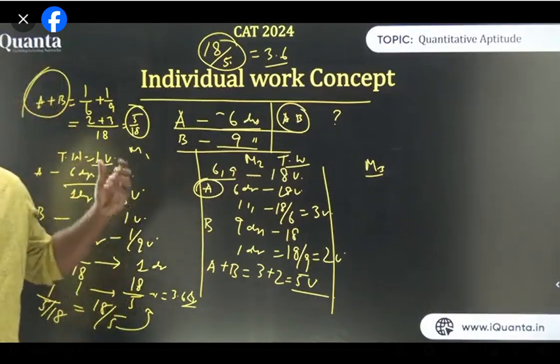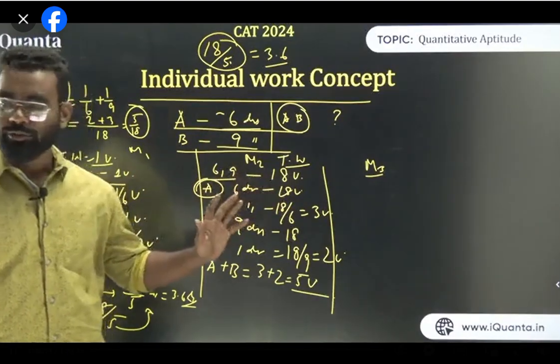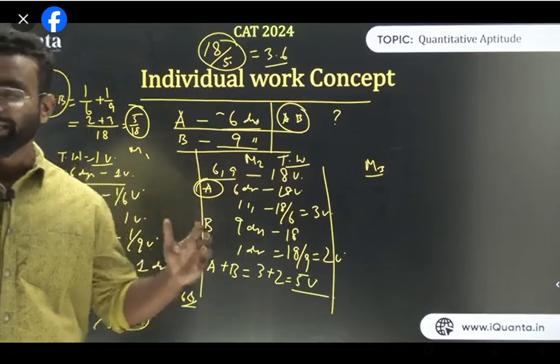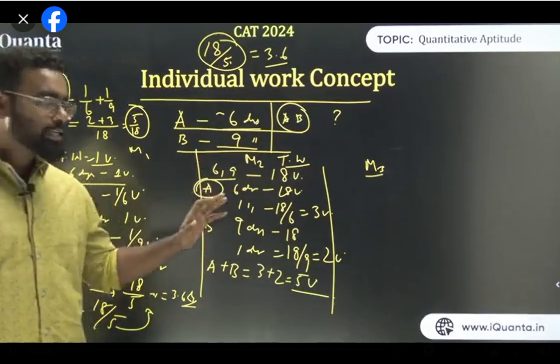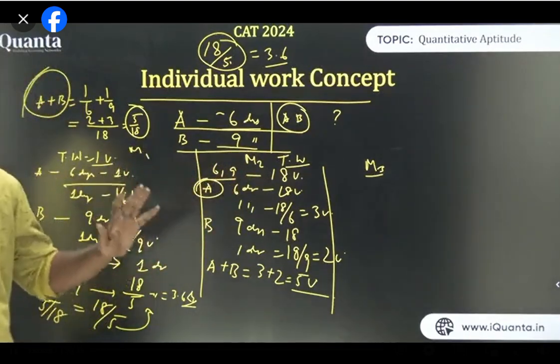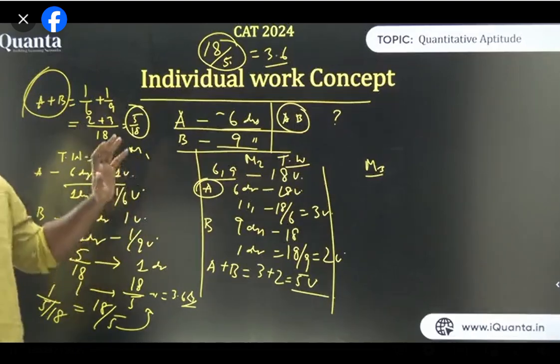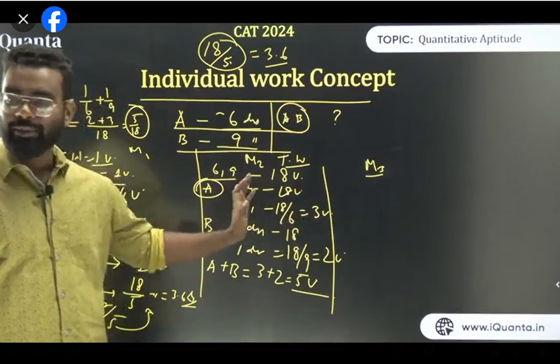So what I have done क्या है? 6 और 9 का LCM कितना ले लिया मैं? 18 ले लिया हूँ. तो A is doing it in, I am again explaining it. Just listen carefully. A और B का मैं total work ले लिया LCM. LCM is 18 unit. So A will do in 1 day 3 unit because 6 days में ये करता है 18 unit.